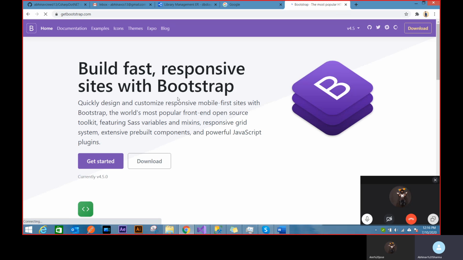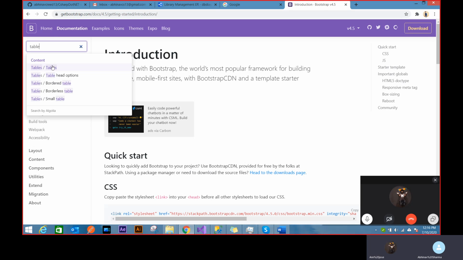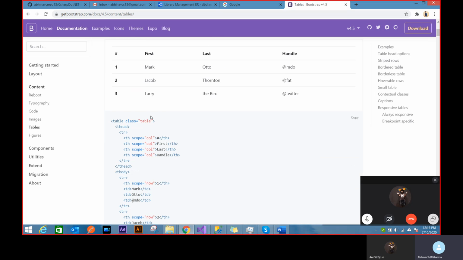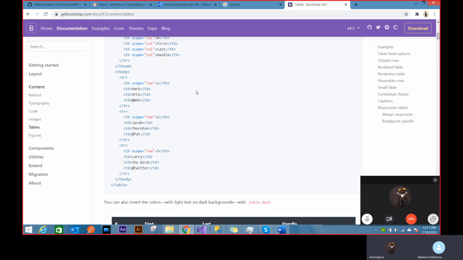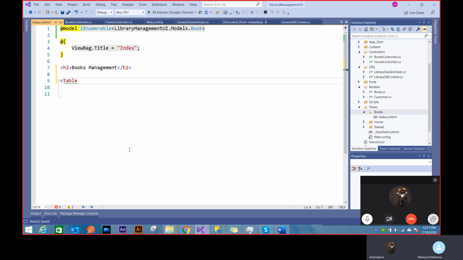Whenever I want to work on a UI, I go to Bootstrap, say get started, and look at tables. It gives me the way to work on tables: you define your class with table, and then you define your columns with th and tr, and it will create a pretty decent view for you. So that's what I'll do. I'll say table class, and as soon as I write table, you see